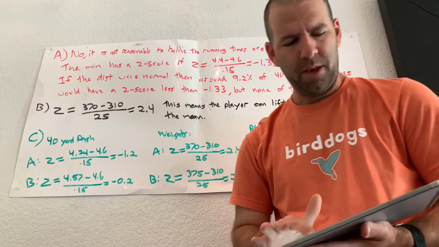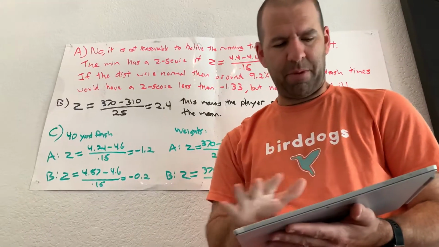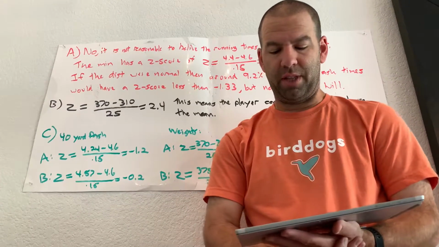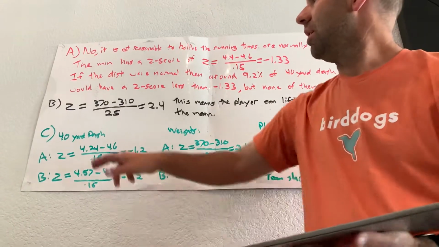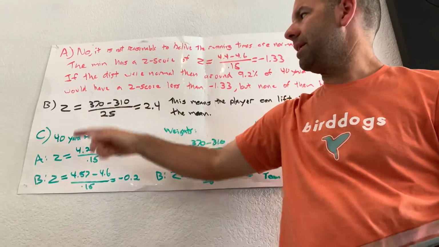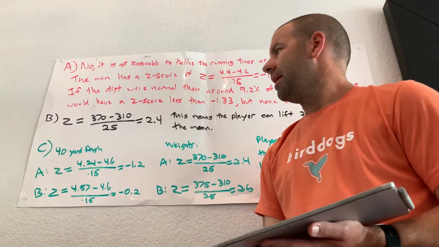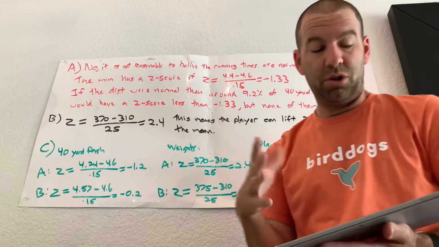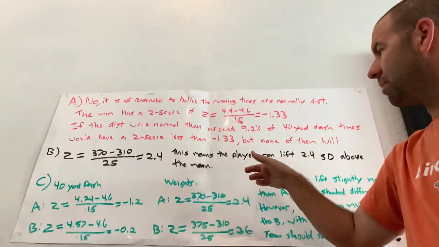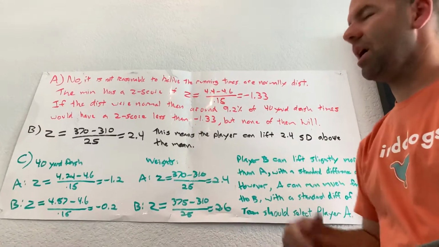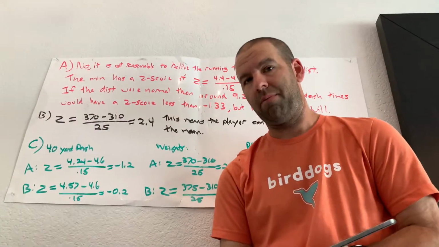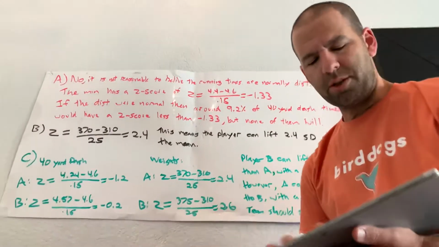So there's part A. Part B says they give us some information about a person, and they say calculate and interpret the z-score for the player in this position who can lift 370 pounds. So I simply found the z-score: 370 minus 310 over 25. That is 2.4, and then it says to interpret it. So I calculated it, but now I need to interpret it. Interpreting it would be, this means that the player can lift 2.4 standard deviations above the mean. If it was a negative 2.4, it would be below the mean, okay? But it's positive, so it's above the mean. That's what they were looking for on that one.